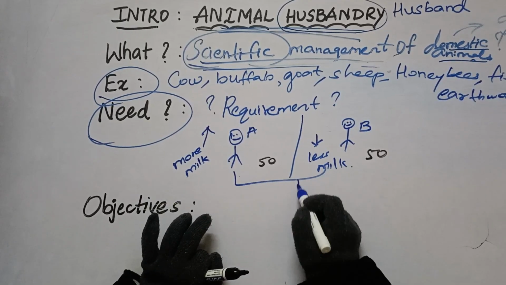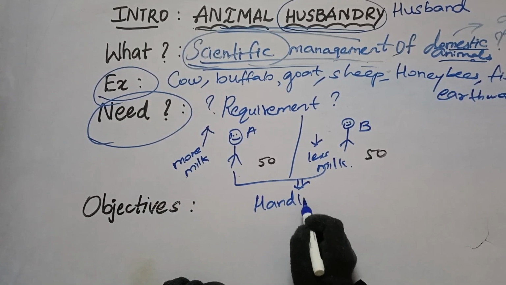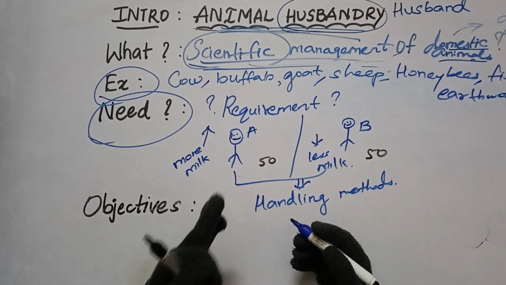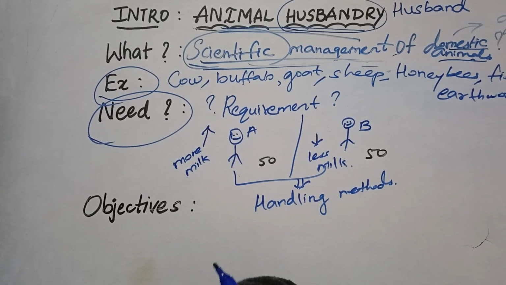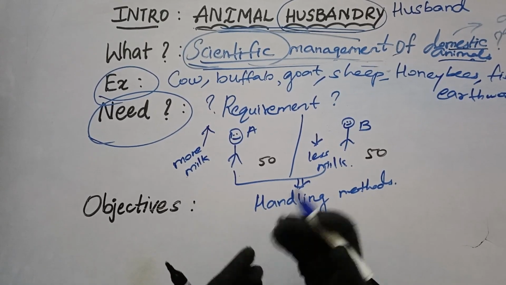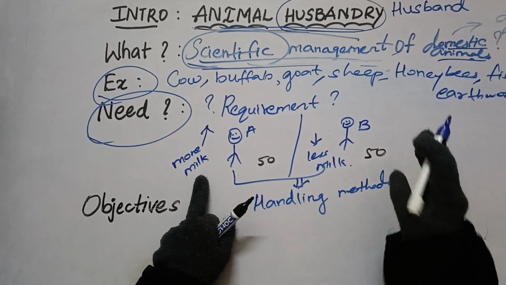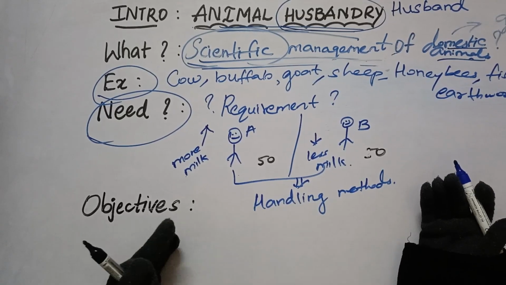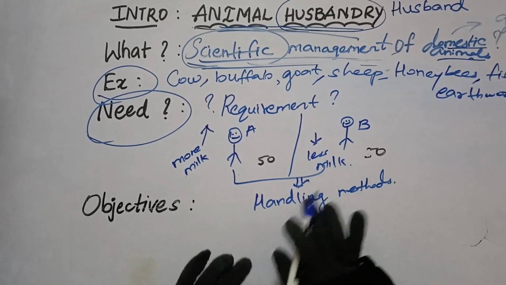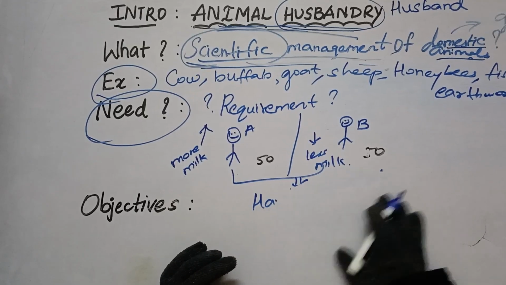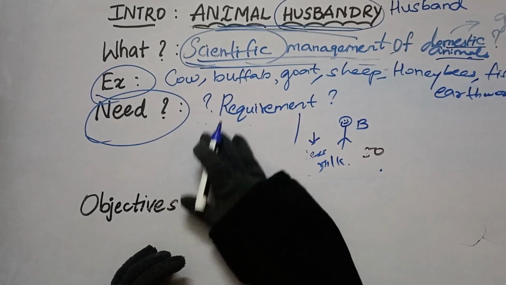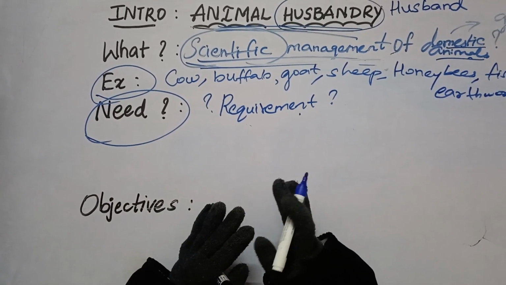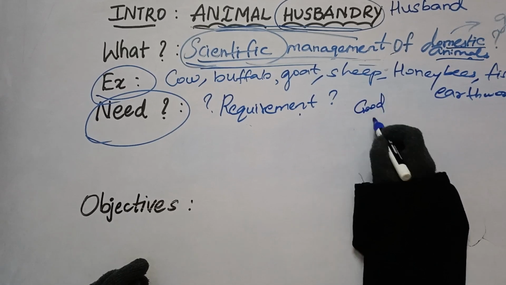There comes the difference in the handling methods, or difference in the managing methods for the cattle. Let's assume farmer A has managed and taken care very properly, because of that he might have got a good result, whereas farmer B, maybe he has missed some points, maybe he has missed some areas to take care of, and that's why he has got less production of milk. So by this we can understand how important a role animal husbandry plays, how important it is to manage the domestic animals scientifically to get a good return, right?